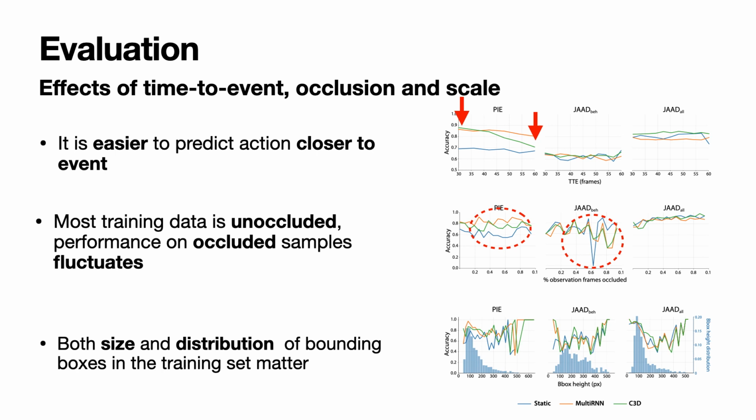Size and distribution of the bounding boxes in the training set matter as well. Note that majority of the bounding boxes are between 80 and 50 pixels in size. This is where the performance is stable. However, it starts to fluctuate outside that range.